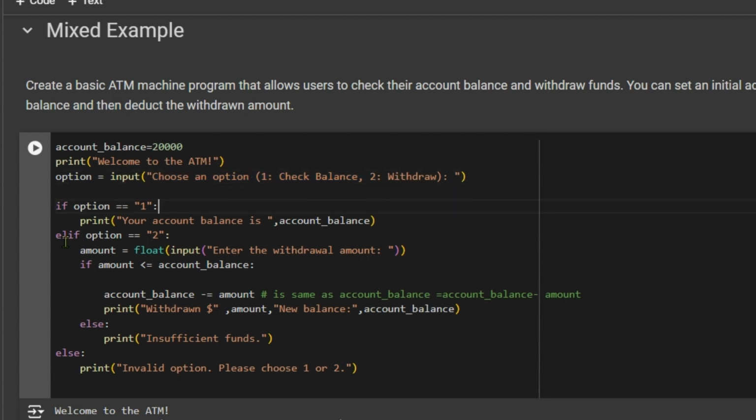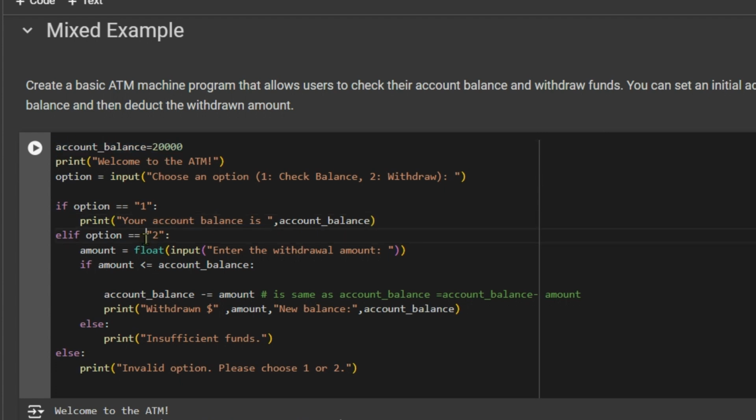Now we start with our if, elif, and nested if else statements. The first thing is that the user should get options 1 and 2 to enter, whether he has to check the balance or withdraw the amount. So option is equal to 1. You can see it is denoted here as a string, because whenever the user inputs, by default it will be a string, and we don't calculate anything on this choice, so it is the string 1. We say that if the user presses 1, then print your account balance. Whatever account balance is there, display it with the help of this variable.